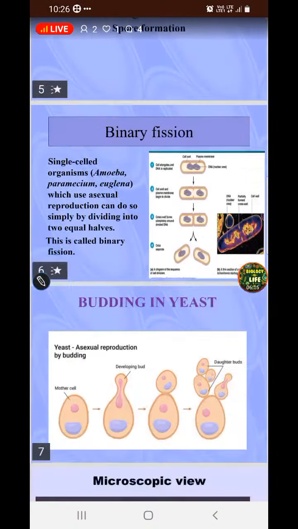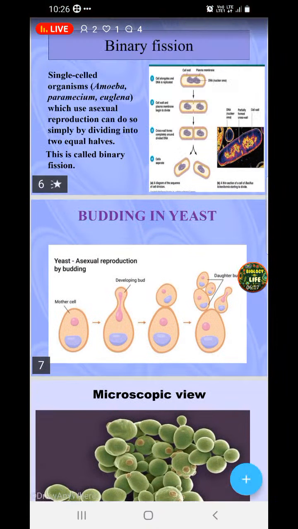Coming to the next type of asexual reproduction we are going to discuss, it is budding. So here we go with budding. When I talk about budding, budding can be seen in yeast. So yeast are also organisms.